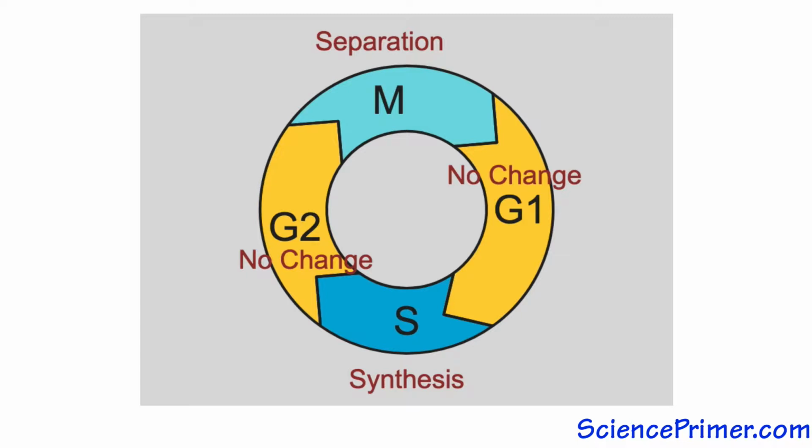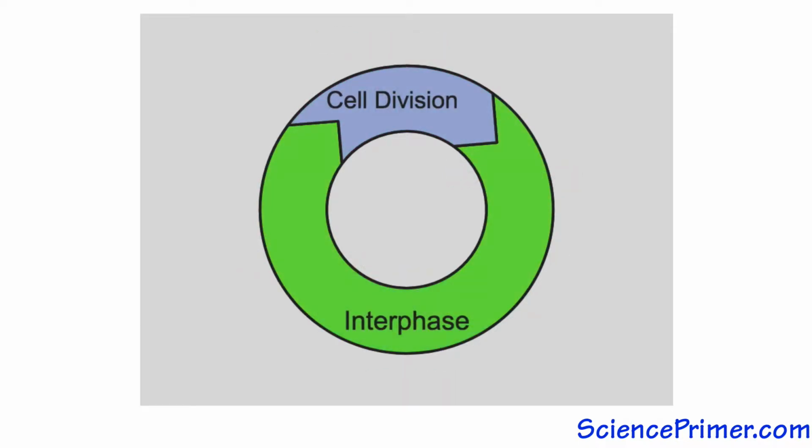Another way to look at it is as a process of growth and division. From this perspective, periods of growth, G1, S, and G2, are all part of interphase, while DNA separation, which is mitosis, and cell division, which is cytokinesis, are parts of cell division. Interphase ends at the end of G2 with a transition into M phase.